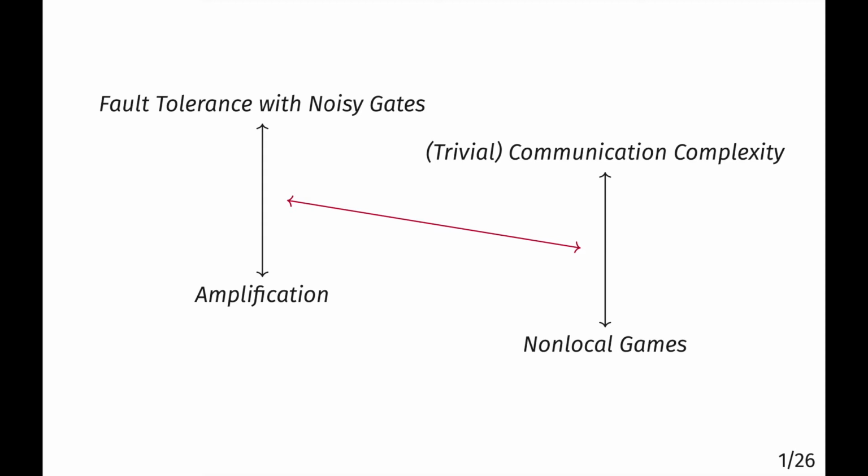We began studying these areas in an effort to understand the limits that are imposed on reasonable physical theories such as quantum mechanics by computational axioms such as communication complexity is non-trivial. And beyond our original motivation, fault tolerance with noisy logic gates is relevant for quantum computation and emerging forms of classical computation where the noise rates may be much higher than existing approaches. And non-local games are one of the most tangible settings where quantum beats classical outright. So it's interesting to see how all of these areas are related.